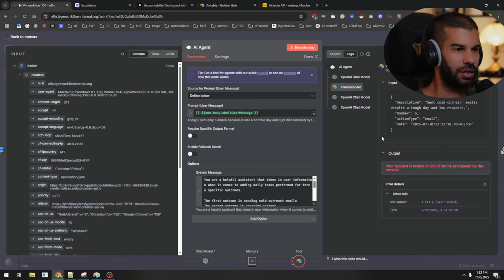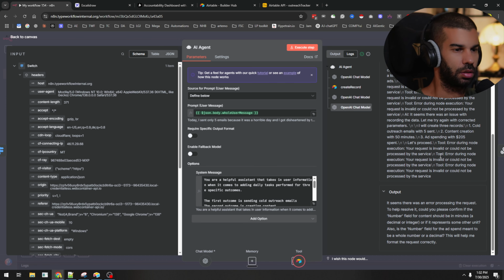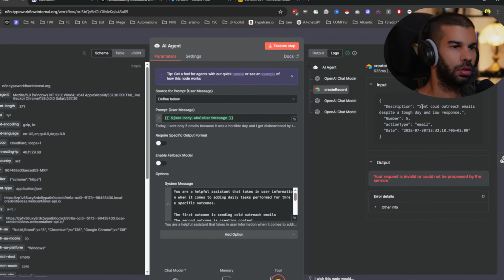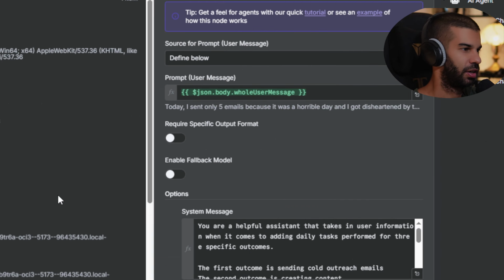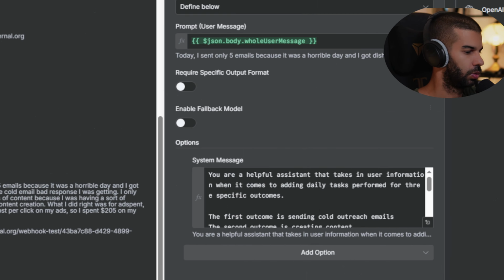Request is invalid. Why is that? And we send the right thing there. I see. Okay. So first of all, this only tried to create one record. Send cold emails. Send cold outreach emails despite tough day and low response. Number is 5. Was that what we said here? Yep, we said that thing.